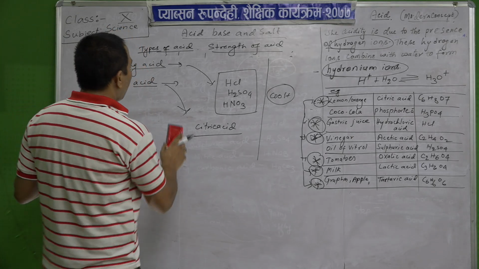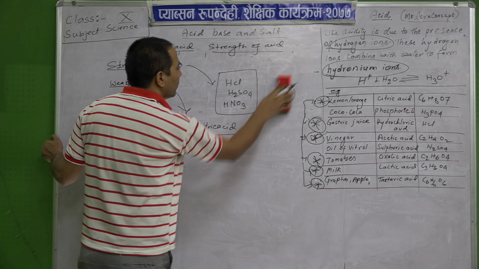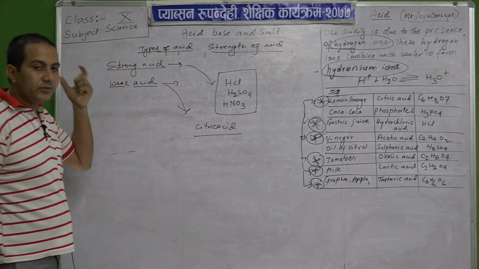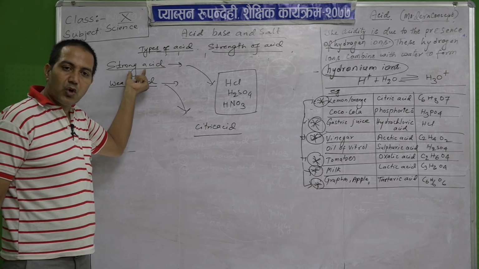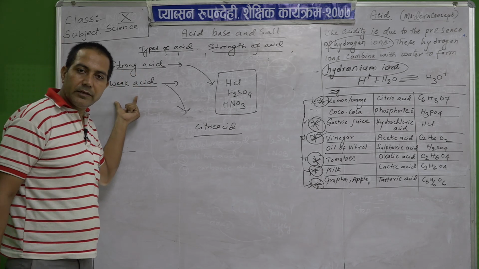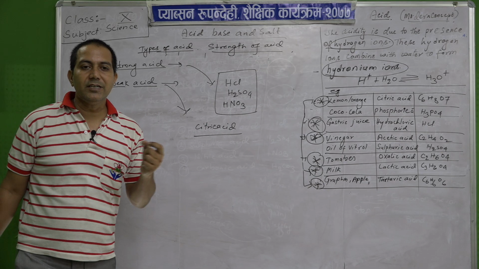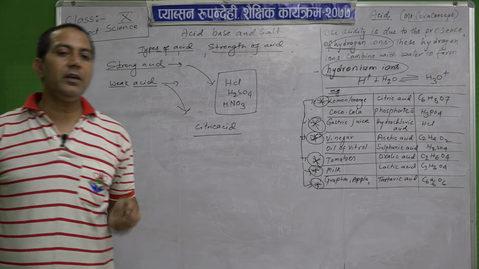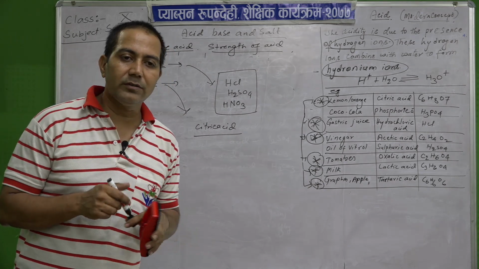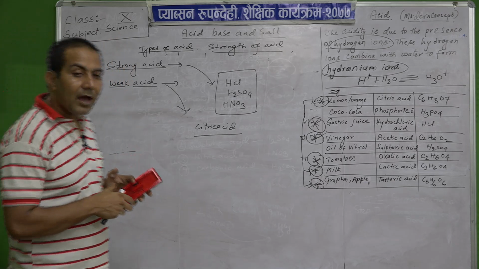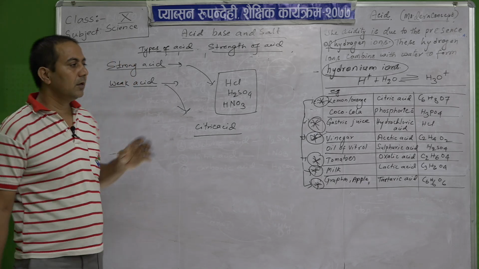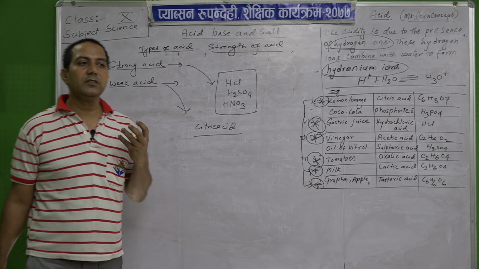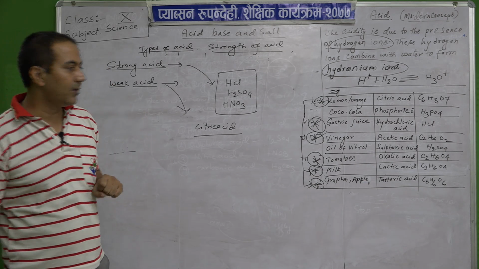So now what we come to know is that according to the strength of acids, acids are classified into strong acids and weak acids, isn't it? Strong acids completely ionize to form hydronium ion, and weak acids are incomplete, they produce less amount of hydrogen ion.